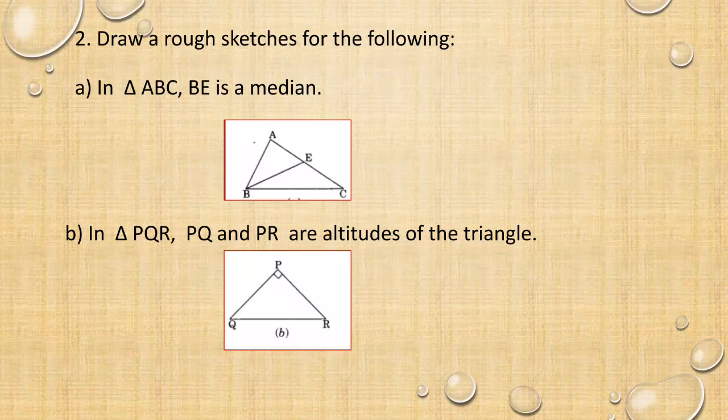First, the base QR. After that, from Q you have a vertex P. PQ and PR are both at 90 degrees. If you rotate your triangle, PQ will be a 90 degree line segment and PR is also a 90 degree line segment.